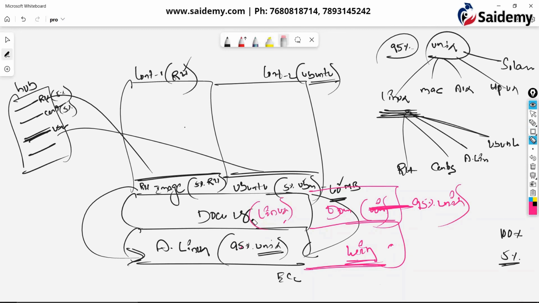See here. When you download Docker software for Linux, you will get only the Docker software. But when you download Docker software for Windows, then along with the Docker software you will get the 95% Unix also. So when you create any container on your Windows, that container will consume the 95% Unix from this Docker software. That is how it actually works.